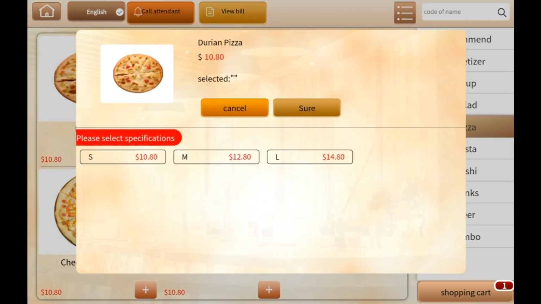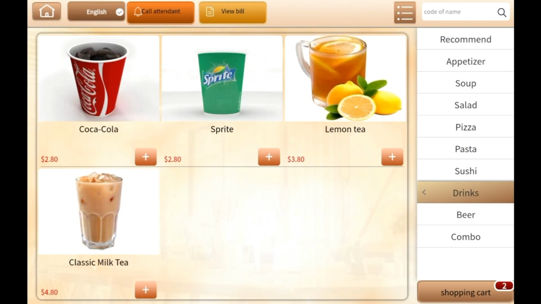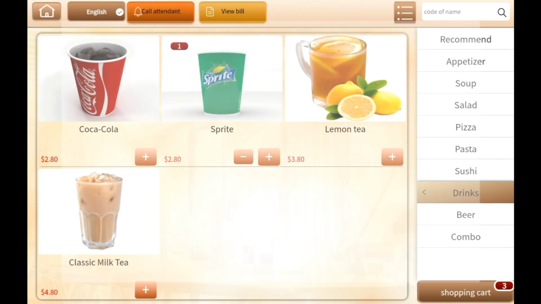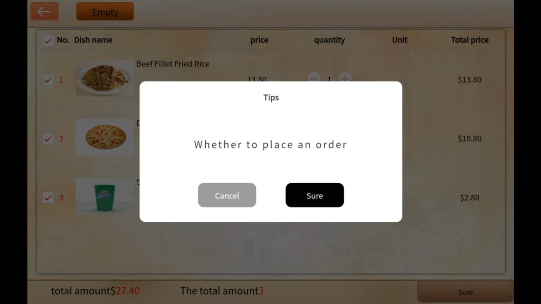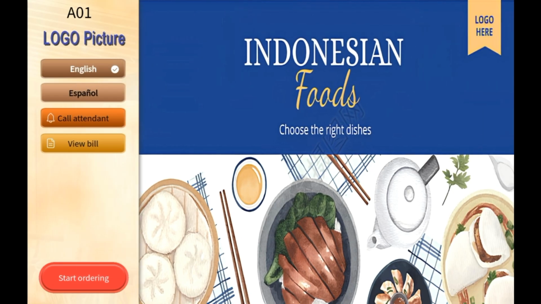Click to select a dish and choose the size of the portion. Click to select a drink and choose a recipe. Confirm order. After placing the order, return to the Start interface.